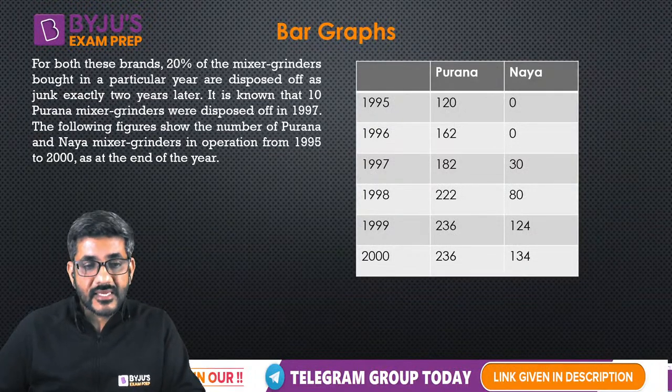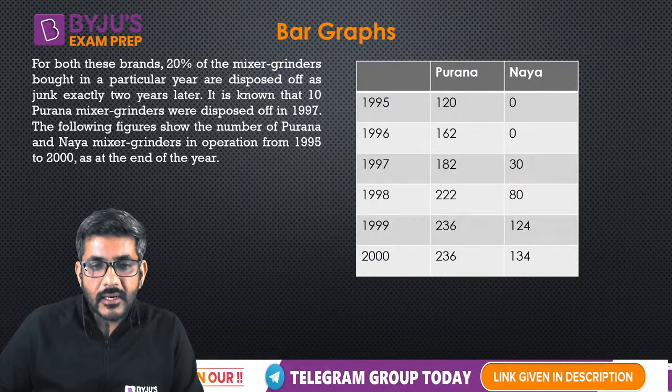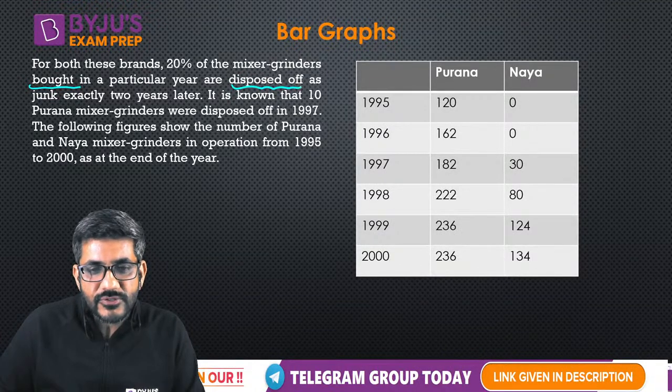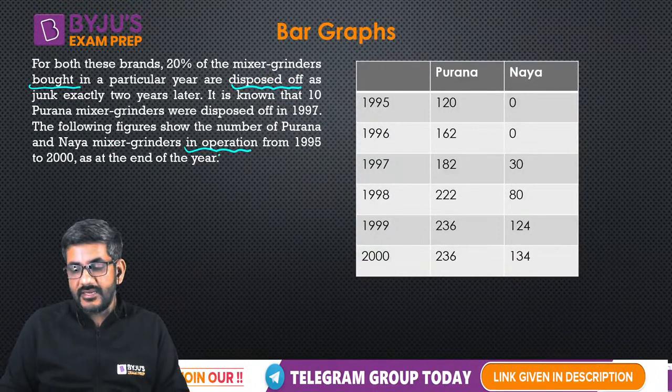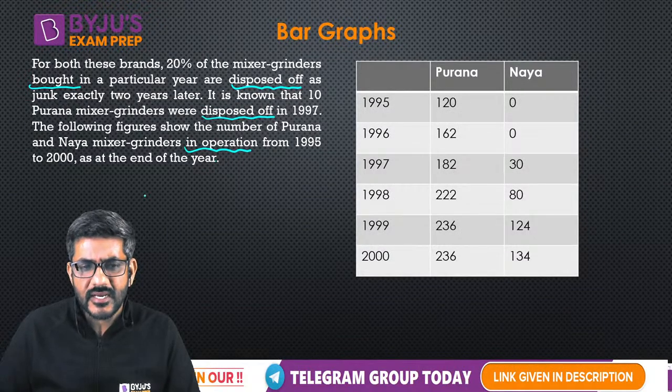Now here in the given question data, he has talked about there were mixer grinders bought in a particular year, then some of them are disposed of, and this data is for those which are in operation, right? These are the only three things that have been talked about. यहाँ भी disposed of के बारे में बात कर रहा है, यहाँ in operation के बारे में बात कर रहा है.